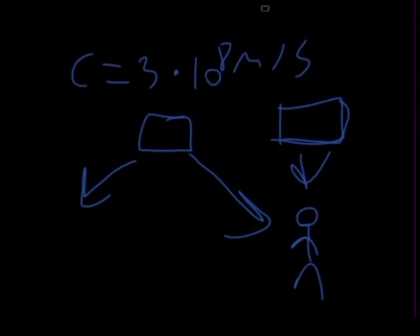But the second principle of relativity states that no matter what the speed of the source of the light is, the speed of light is always measured to be the same no matter what. It's always measured to be the same for every inertial reference system. So anybody in an inertial reference system always measures the speed of light to be the same. It also says that even if the speed of the observer is some different value, the measured speed of light is still the same for every light that's moving. No matter the speed of the observer or the speed of the source of the light, it's always the same.